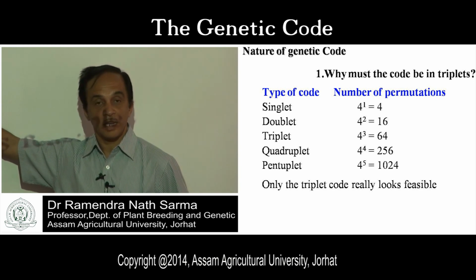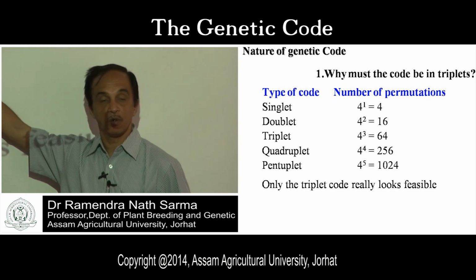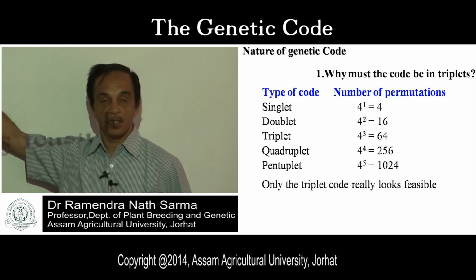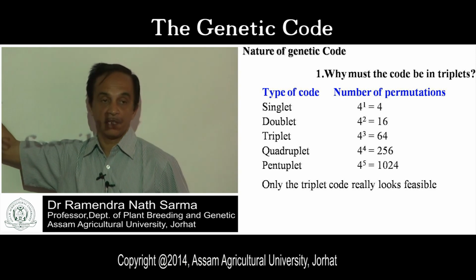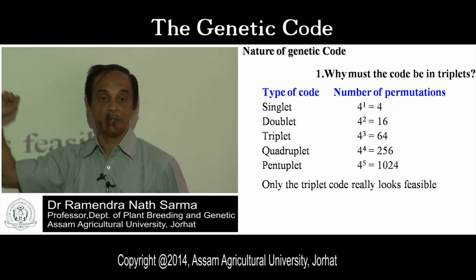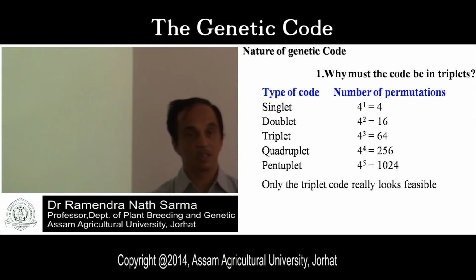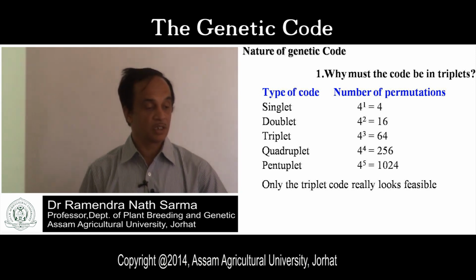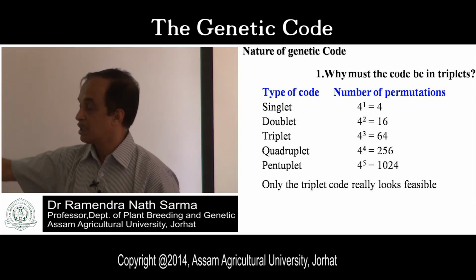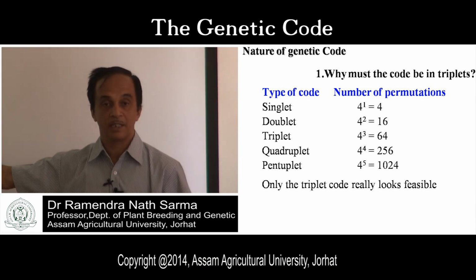Finally, scientifically it has been proved, in due course of time, that yes, genetic code is triplet. Triplet means made up of 3 bases. So this is the first characteristic of a genetic code. Okay, so genetic code is triplet. Why genetic code is triplet? This is the theoretical explanation at that time.